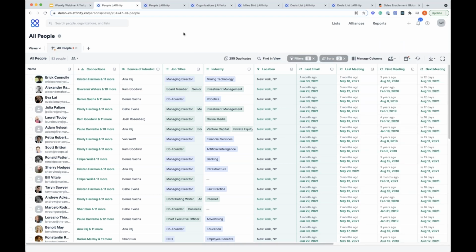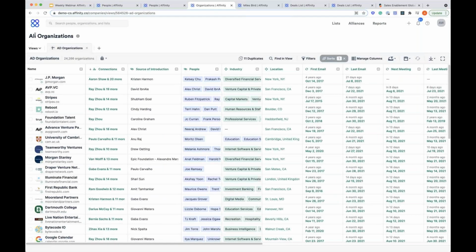And so that's what you're going to see when you look at the all people org. So an easy way to slice and dice your entire Rolodex of people, and the ability to do the same within organizations. So all organizations is going to look really similar, but instead of people over here on the left-hand side, you're going to see companies. So you're going to see the company and the domain, and then a lot of that same enriched information.